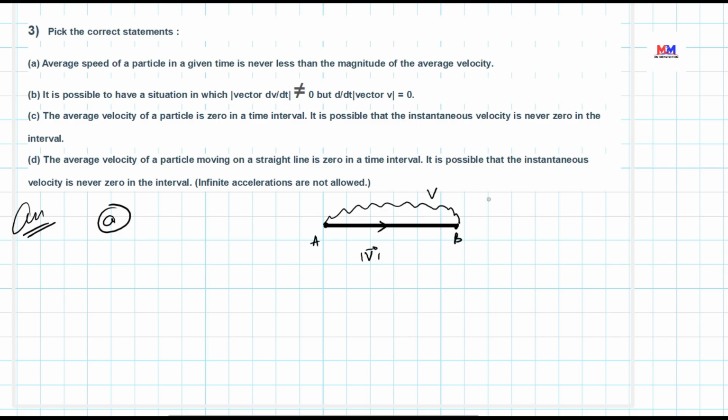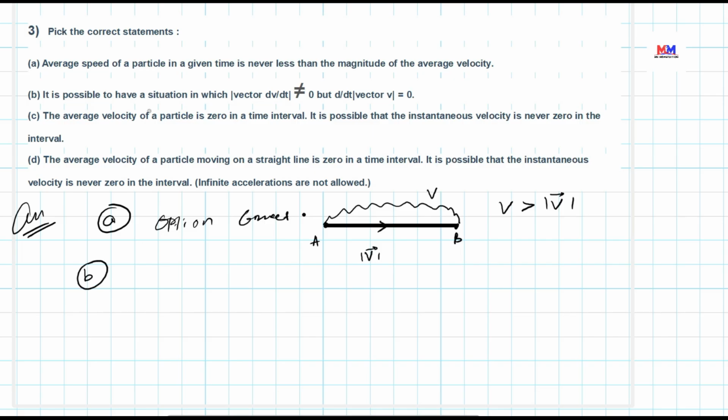We can write that speed is greater than velocity. As speed is greater than velocity, average speed of the particle is never less than the average velocity. So average speed of the particle in a given time is never less than the magnitude of average velocity. Yes, this option is correct.